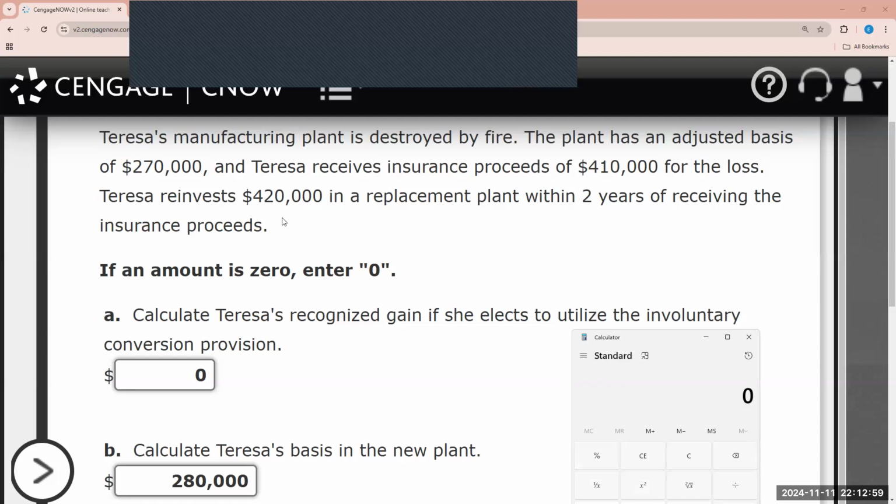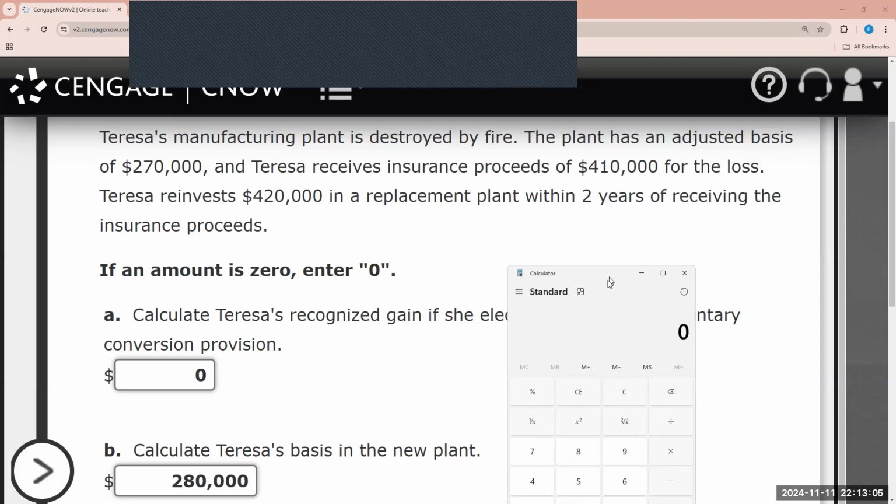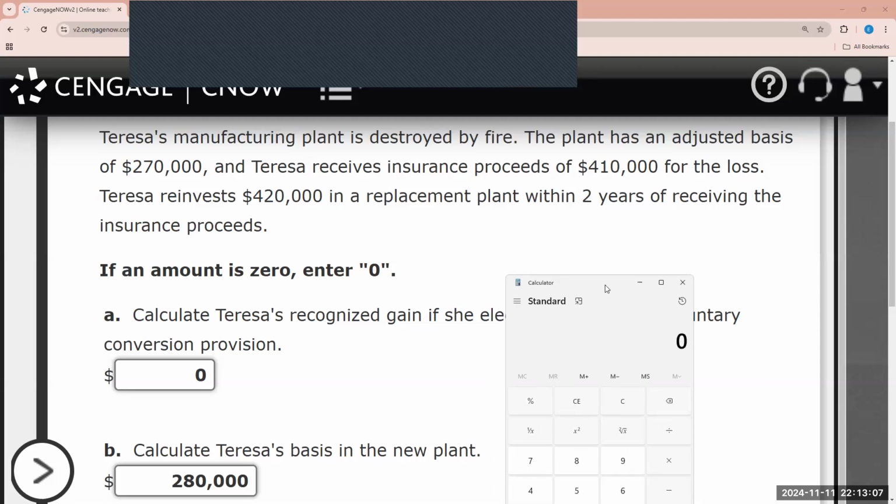All right. So again, just to ensure that you understand how we calculated this for part A, she recognizes no gain. Why? Because the entire amount from insurance was used to replace the property. But here's how we determine the realized gain: $410,000, which is how much the insurance gave her, minus the adjusted basis of the property, which is $270,000, gives $140,000. So this $140,000 is going to be deferred, postponed, delayed.